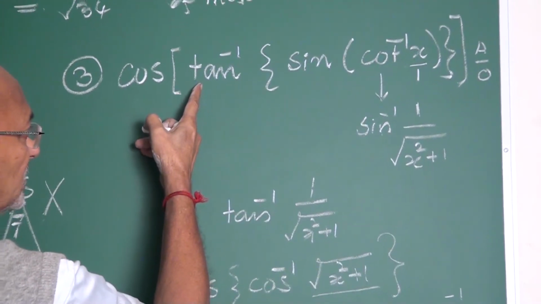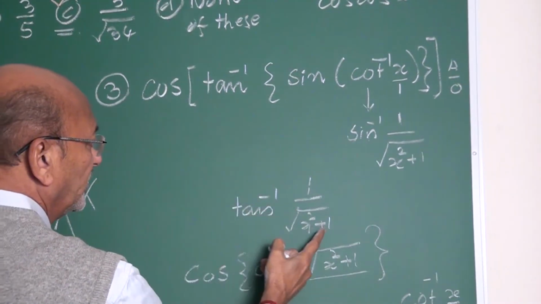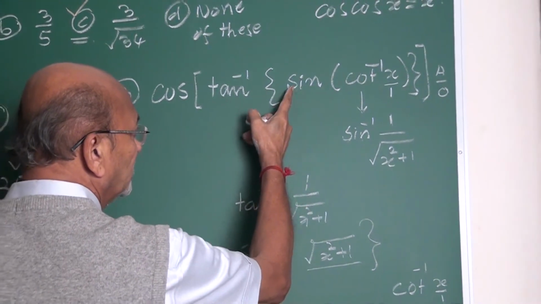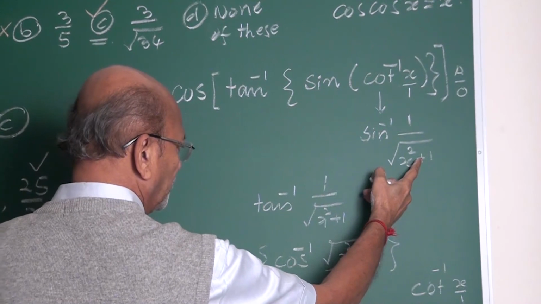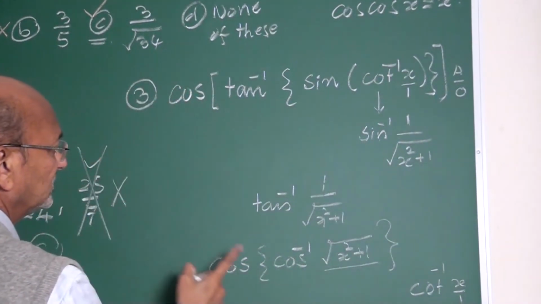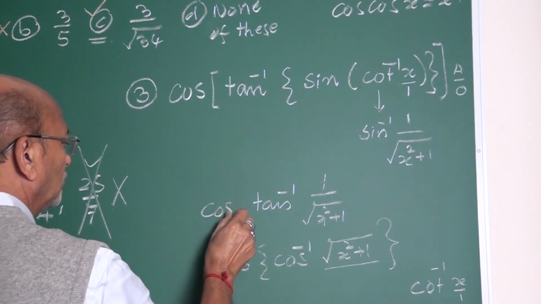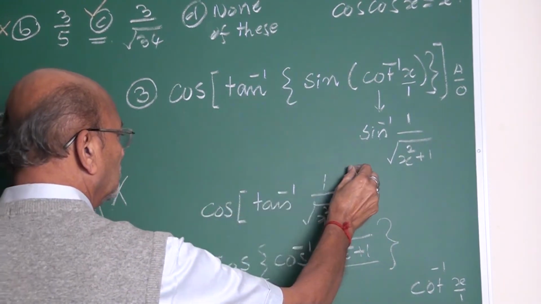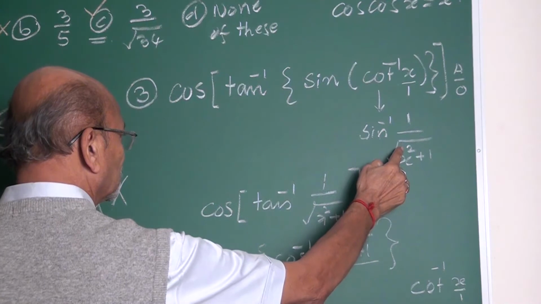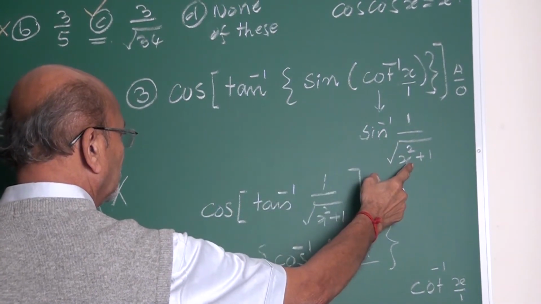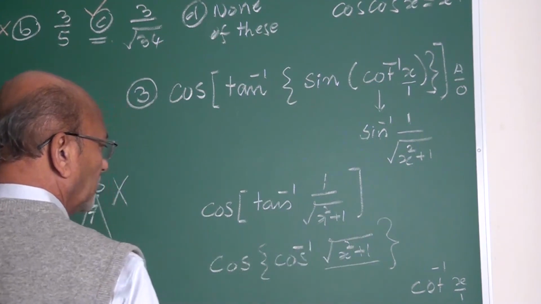Then this is cos of tan inverse of this number itself, 1 upon root x square plus 1.